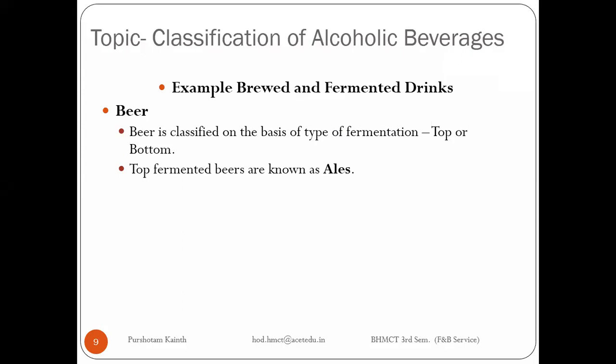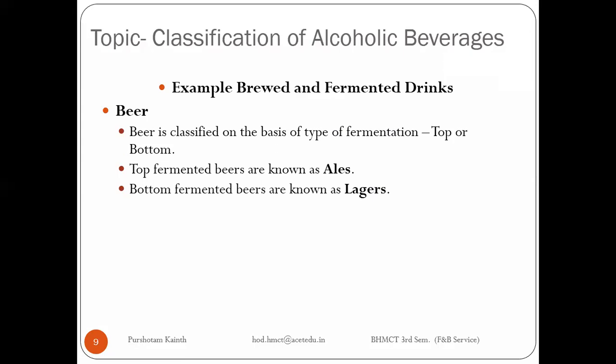So beer, like I was saying, the top fermented one. There are two types of beers present. One we call ale. Just pay attention to the bold letters. The other type of beer is known as lager. I'm repeating, there are two types of beer: one is ale and the other is lager.